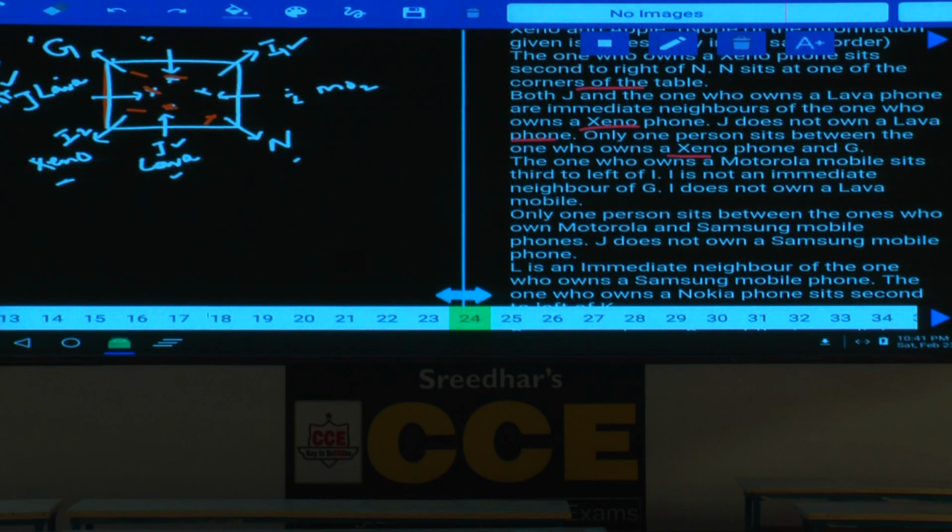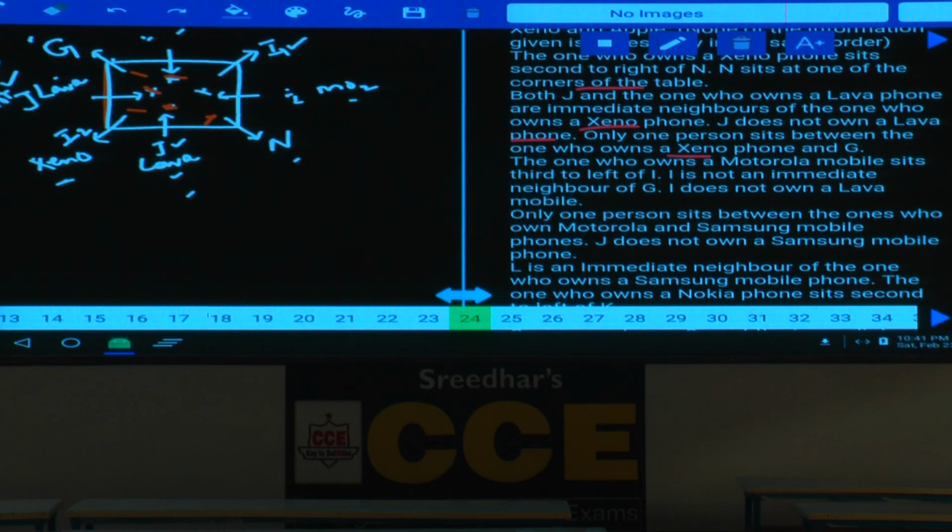There are 2 possibilities. Then only one person sits between the one who owns Motorola and Samsung. Motorola and Samsung, there must be exactly one person. If Motorola is here, Samsung can be either here or here. In both the cases, it is the same case. J does not own Samsung.